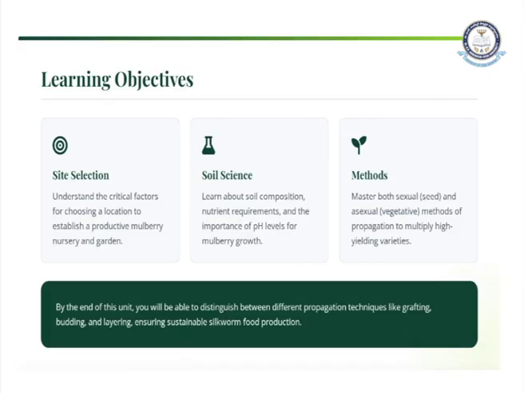Then we see the methods, mastering both sexual and asexual propagation. Sexual propagation is done through seeds and asexual propagation is done through vegetative parts, that is, through stems, buds and leaves. Here it tells us the good methods to multiply high yielding varieties. By the end of this unit, you will be able to distinguish between different propagation techniques like grafting, budding and layering, ensuring sustainable silkworm food production.